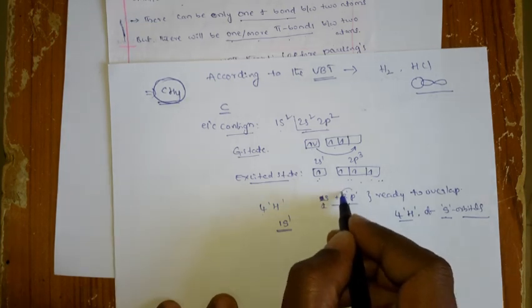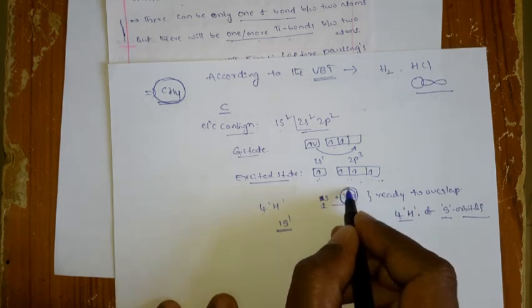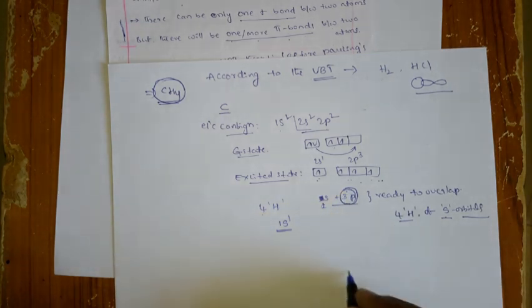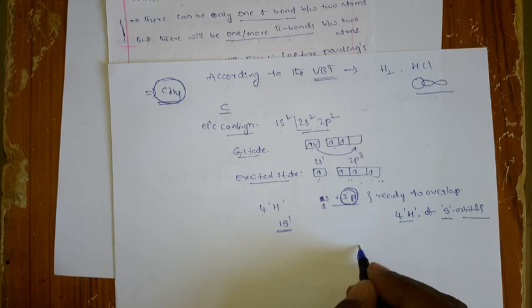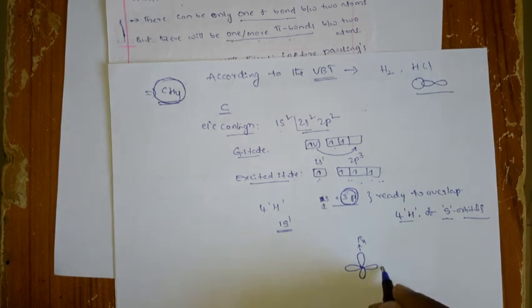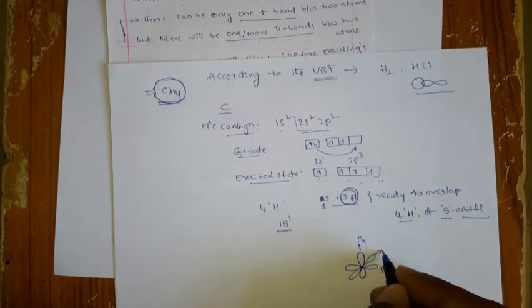Okay, so you know that for the p orbitals, what is the geometry? Generally, if one is along px, you assume another one is perpendicular to that, as pz, and another one is in the other perpendicular direction, this is py.